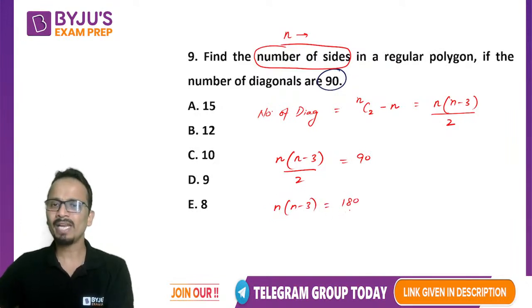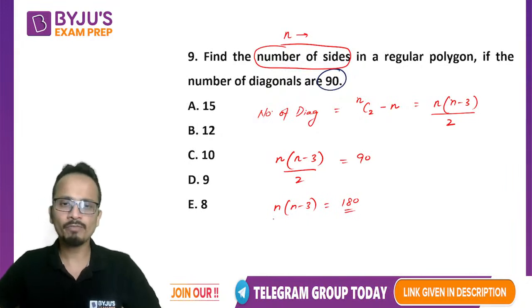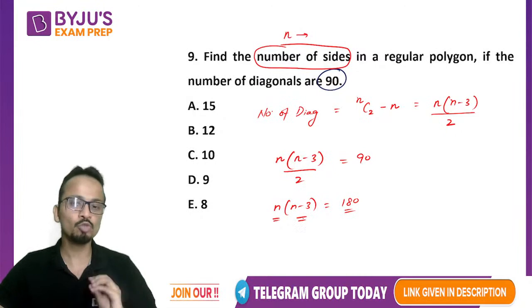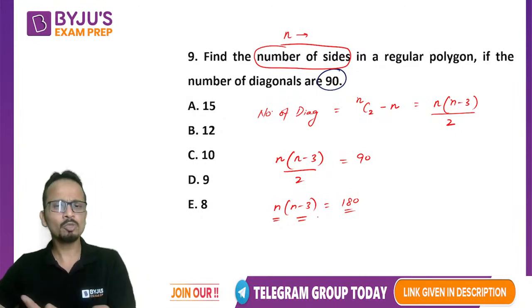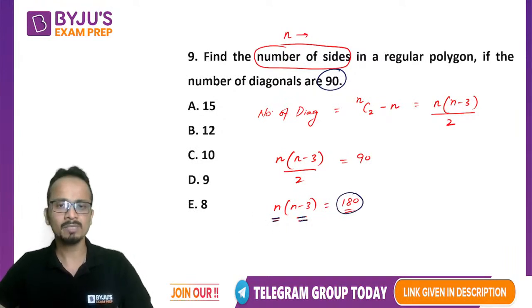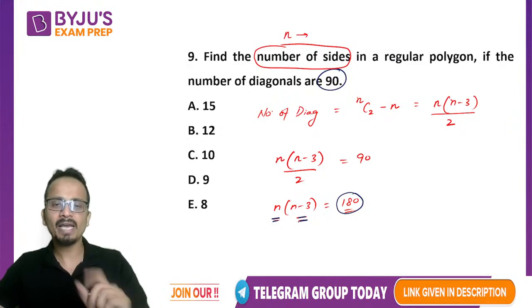Now 180 I have to write as the product of two numbers. Listen carefully, a faster approach to find the answer. One approach is you can make a quadratic equation and solve for the value of n. Otherwise, I can see that we can do a little hit and trial. 180 I have to write as a product of two numbers which differ by 3.